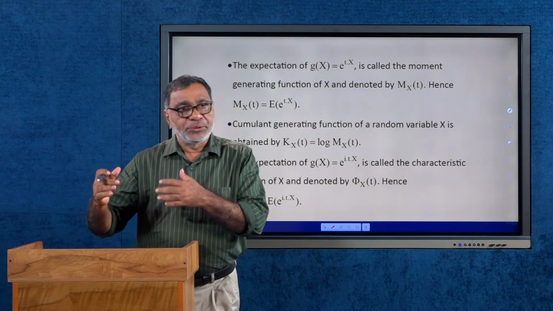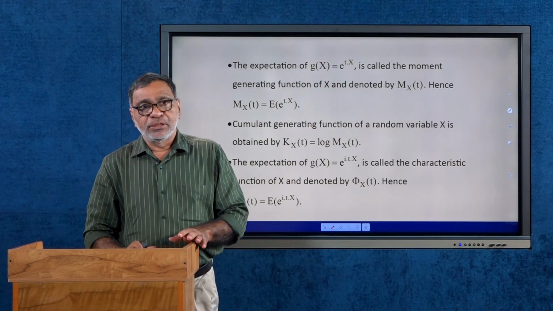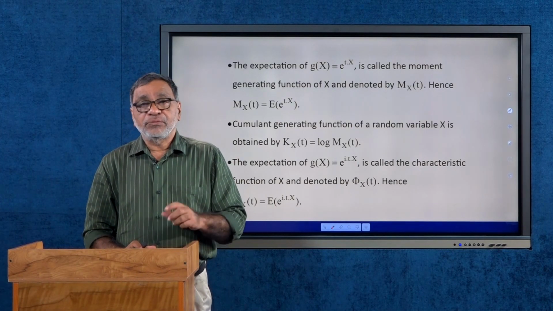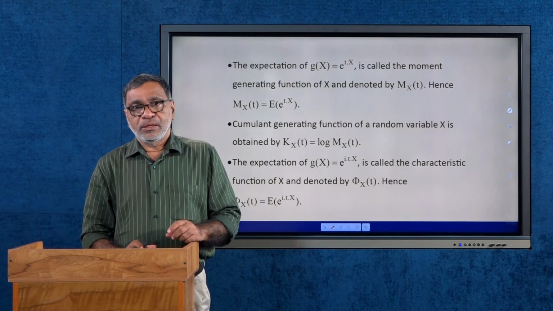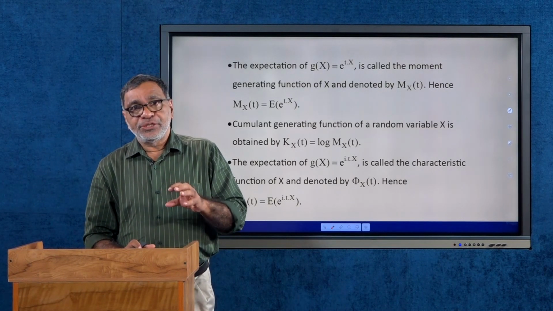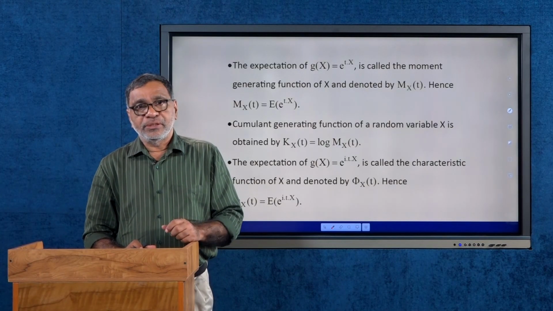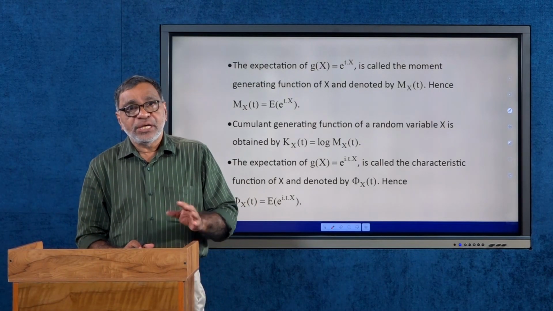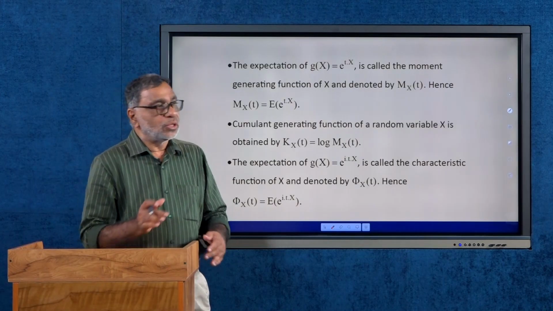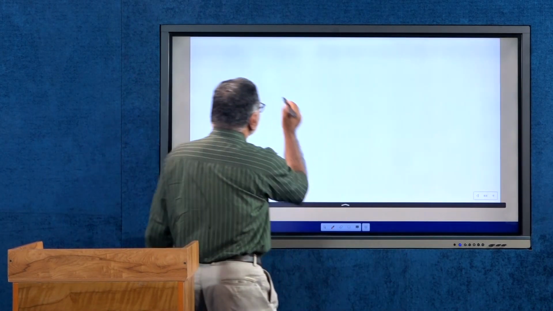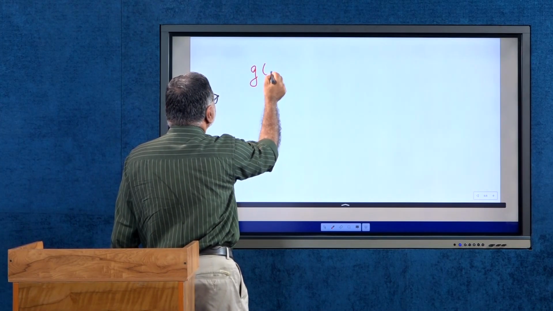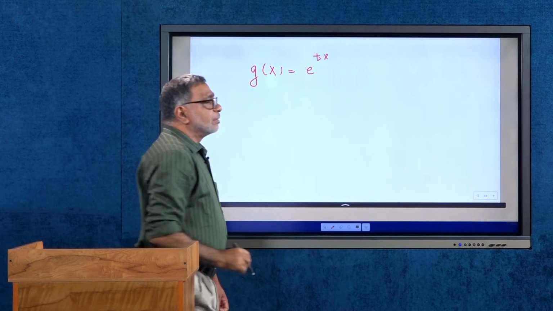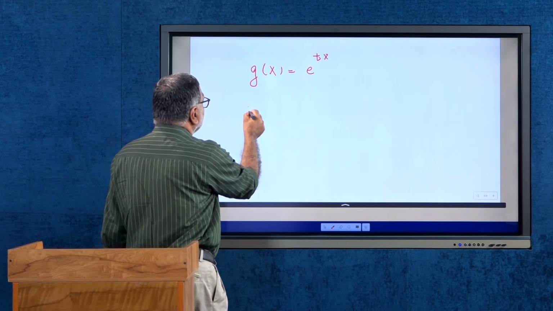And before going to introduce other properties of expectation, let me give some important functions related with expectation of the random variable. We already discussed, if we consider g(x) as a function of x, then we can define the expectation of g(x). Let us take g(x) equal to e power tx. So, suppose we have the function of x considered as e power tx, and then what is expectation of g(x)?